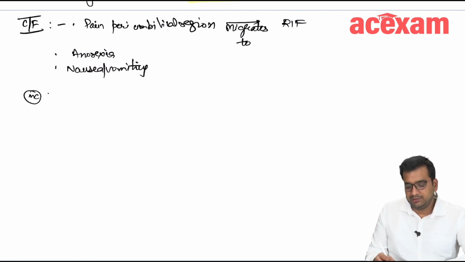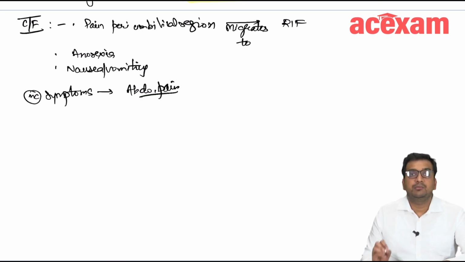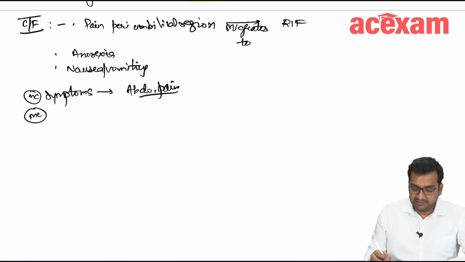What is the most common symptom from MCQ point of view? It is abdominal pain. Okay, what is the most characteristic symptom of acute appendicitis? It is migratory pain.